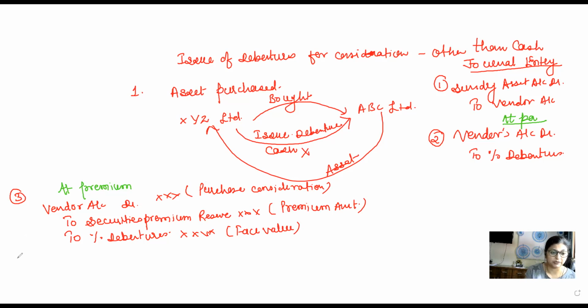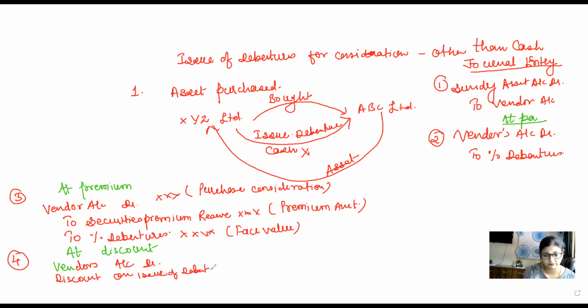If the company is going to issue the debentures at discount, the entry is going to be: vendor's account debit, discount on issue of debenture account debit, to percentage debenture.